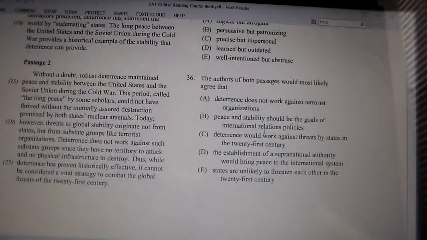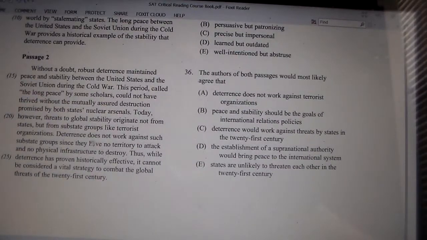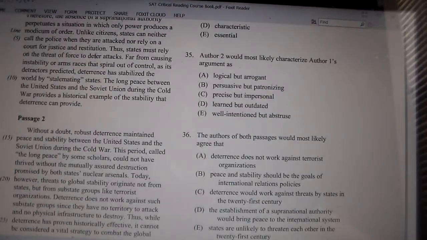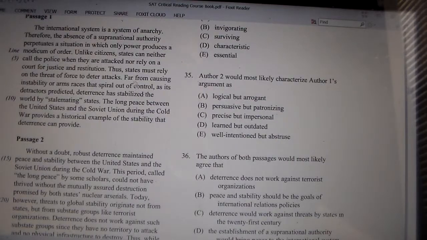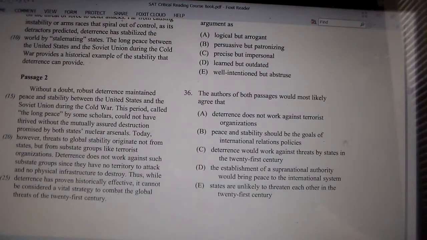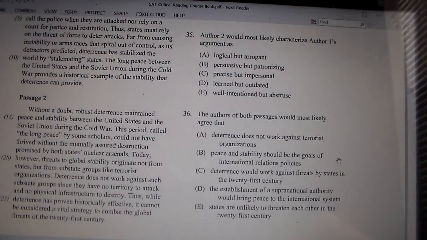Okay, so let's see. They'd most likely agree that A, deterrence does not work against terrorist organizations. Well, passage 2 says that, but author 1 doesn't say that, so we can rule that one out. B, peace and stability should be the goals of international relations policies. Well, maybe, but they're not really talking about the goals of international relations. In fact, they don't even really bring up international relations policies in those passages. So I think we should put that one out.